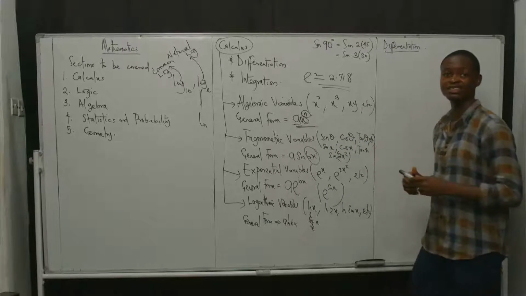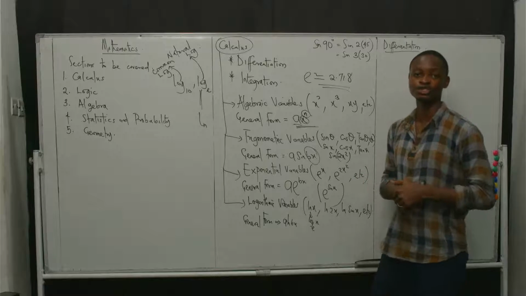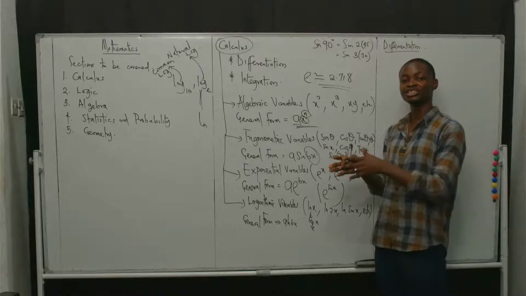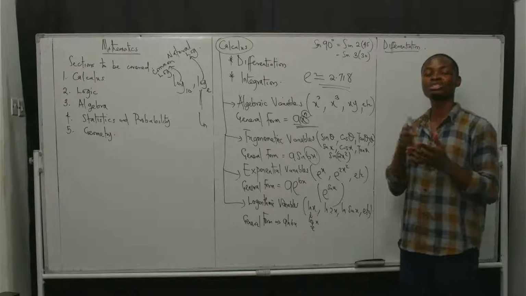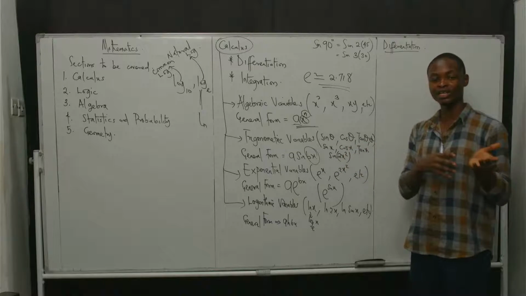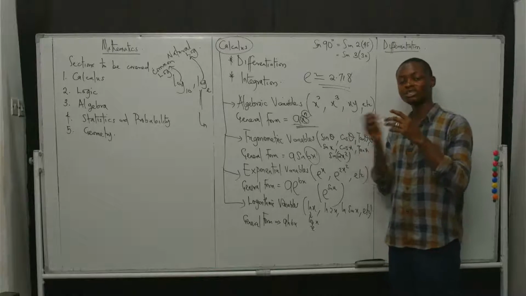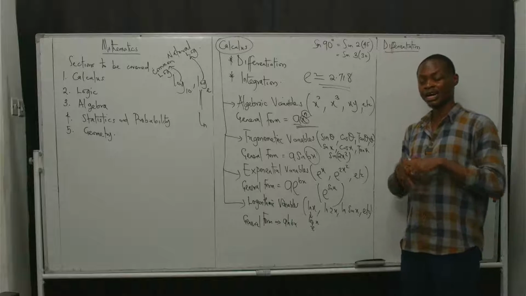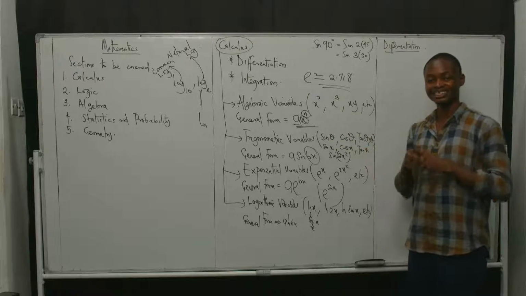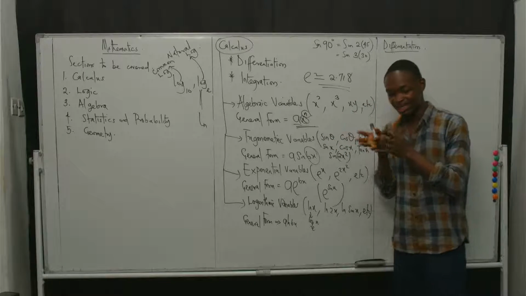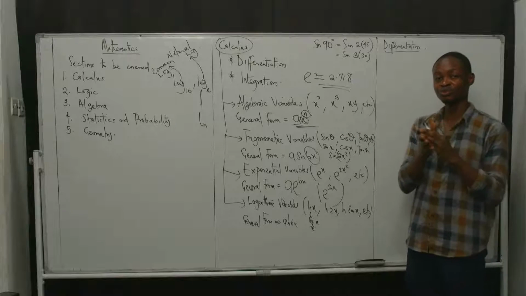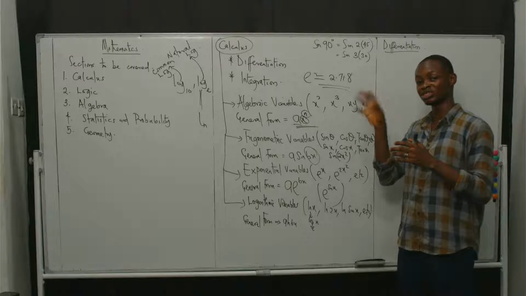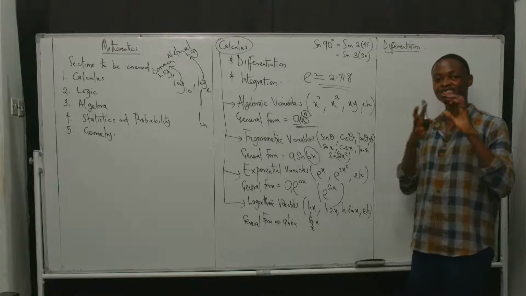So the very first thing that should come to your mind when you see differentiation is the concept of change. We are simply changing a particular variable with respect to the other variable. Now, this change has a preset pattern, in the sense that the change that is going to happen to the first variable is very, very similar to the change that happens to the second variable. So it's not as if there's a detachment.